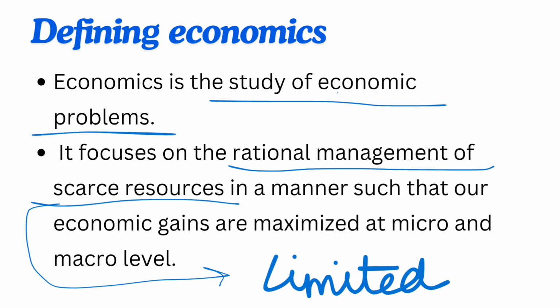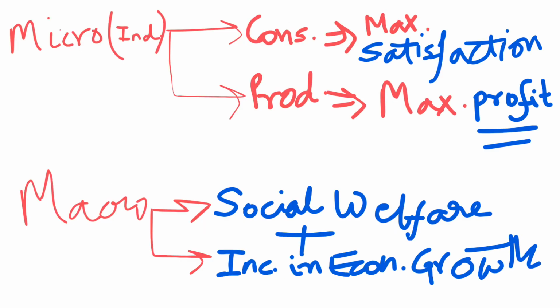So at micro level, at individual level, an individual can either be a consumer or a producer. So what do you understand by maximization of economic gains? At micro level, as a consumer, economic gains are maximized when satisfaction is maximized.